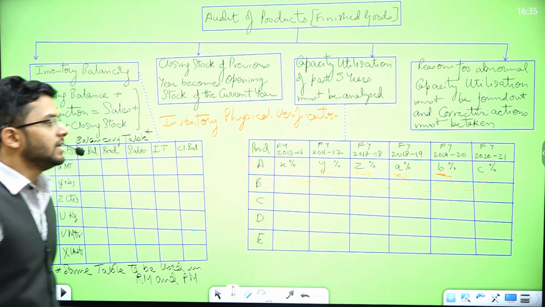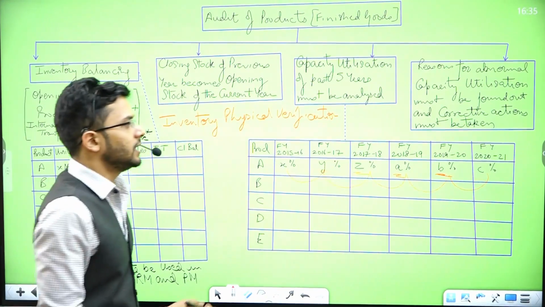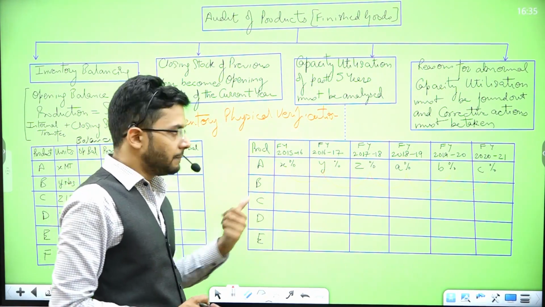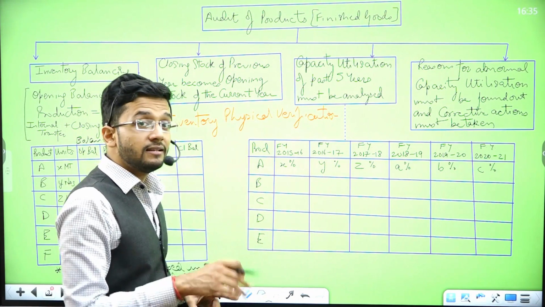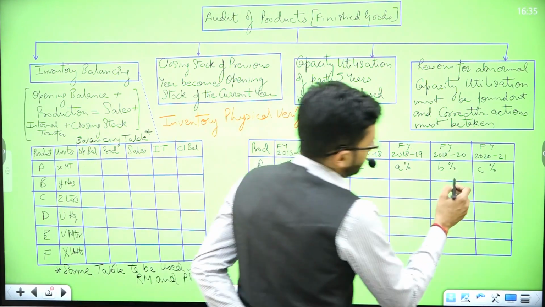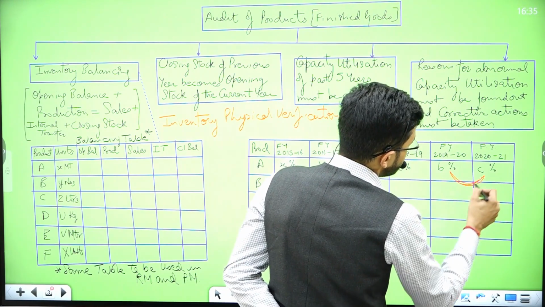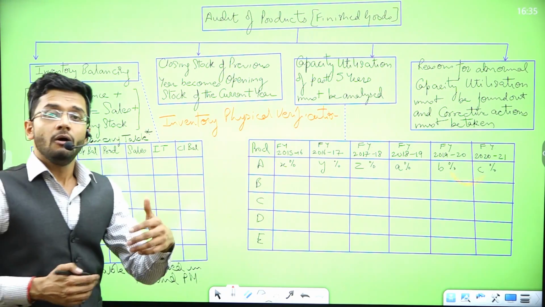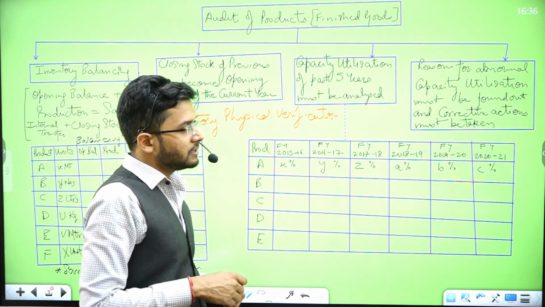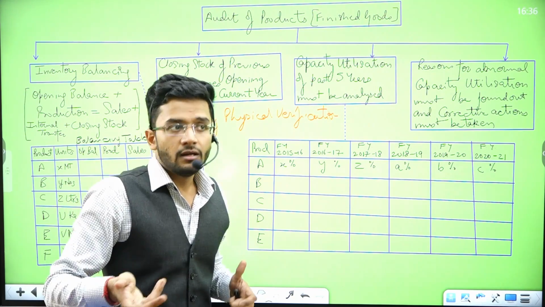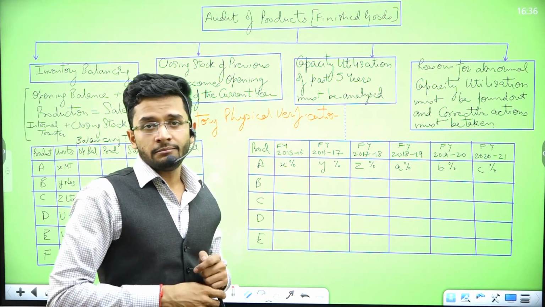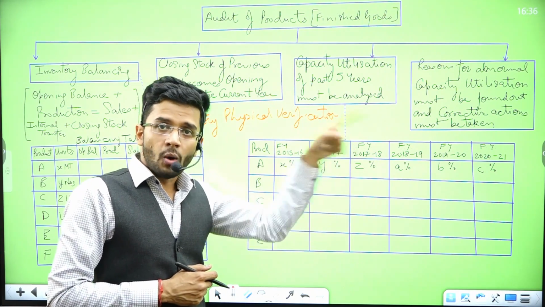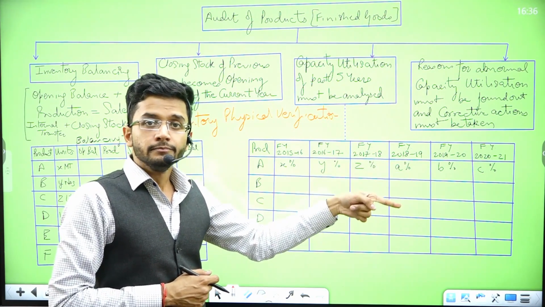I can easily see what kind of change has occurred in this particular trend over the past 5 years, and I can analyze it. If in the last year there's a change, then what is the reason for this change, why has this change occurred? I can easily ask the management or analyze myself why capacity utilization has decreased. If it has increased, I have no problems, I am all good. But if it has decreased, then I need to know why it has decreased.